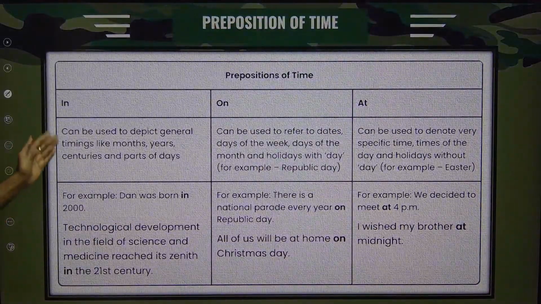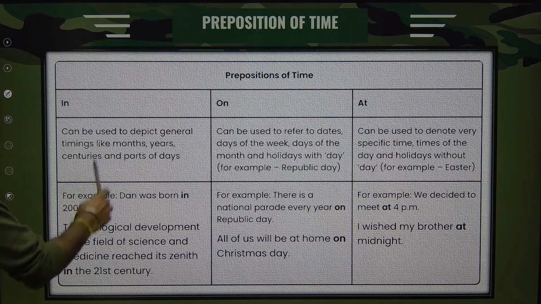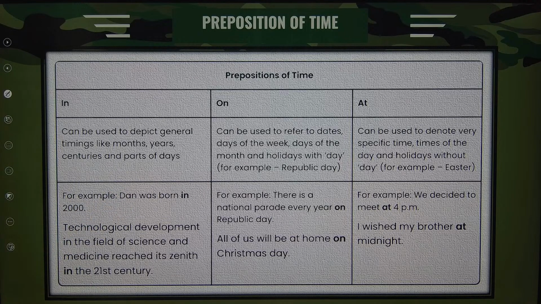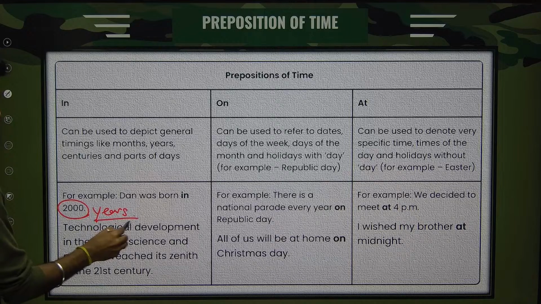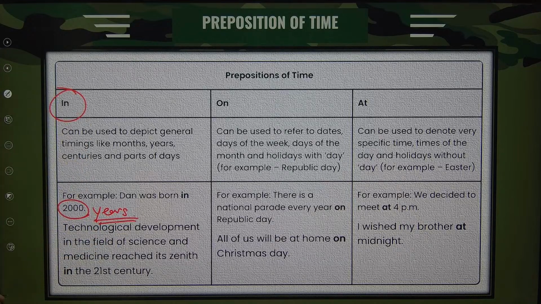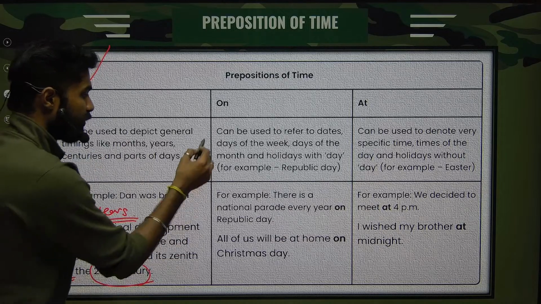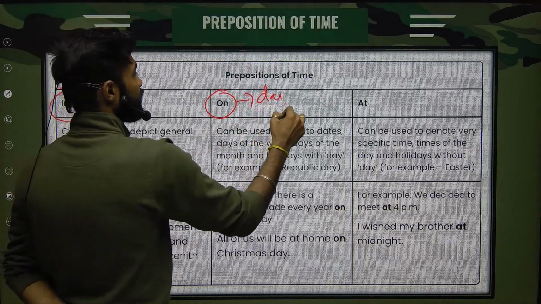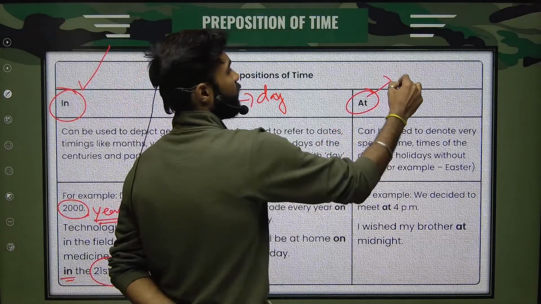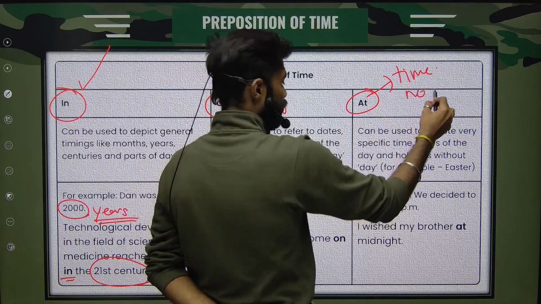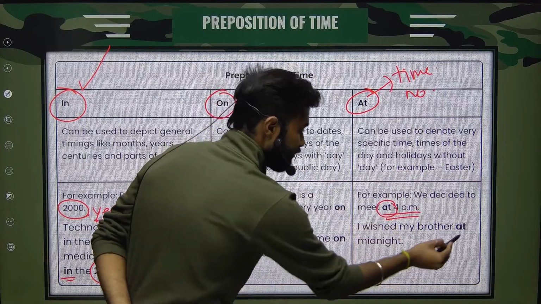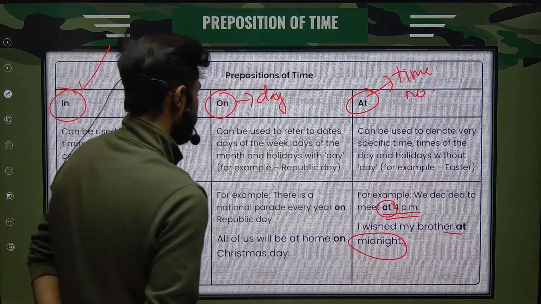Now, prepositions of time. See, in can be used to depict general timings like months, years, centuries, and parts of the day. For example, Dan was born in 2000. Year, right? For year, in, I told you already. In the 21st century, years, centuries, anything which is very general, I'll be using in. For on, I'll be using it with day. At, for time of the day or noon. For example, at 4 p.m., at midnight. That's it. Right?